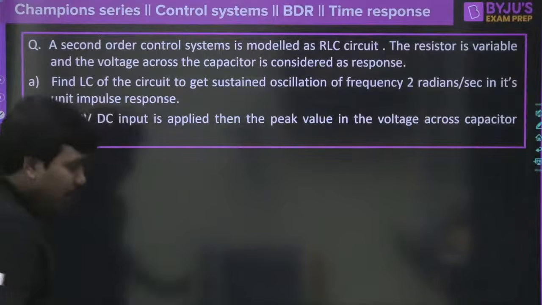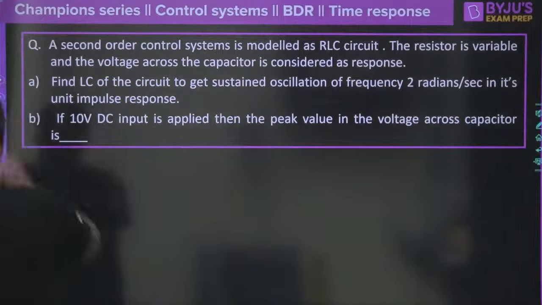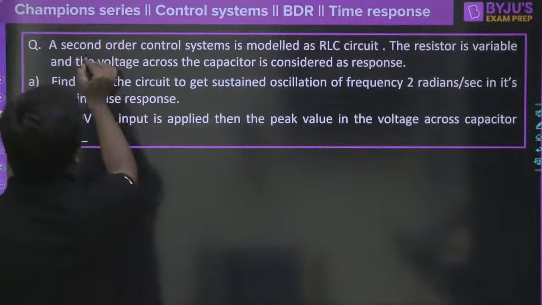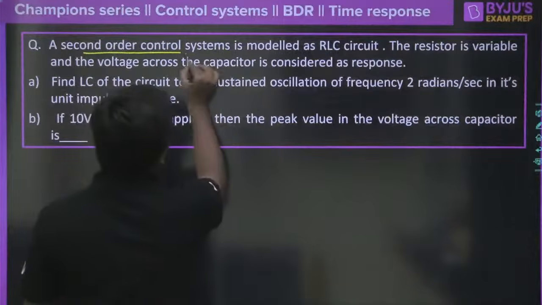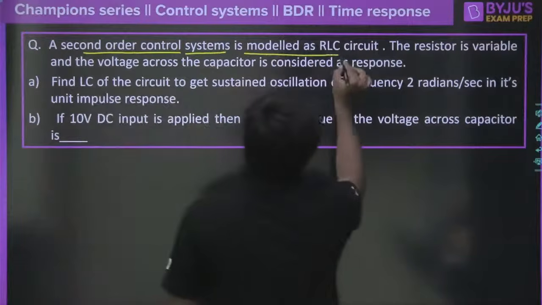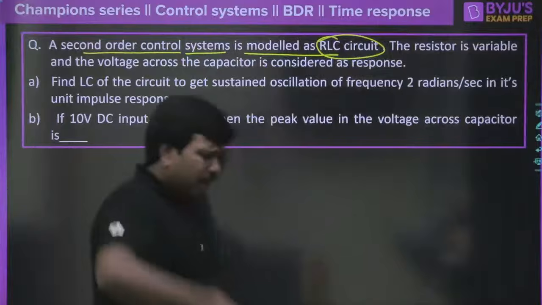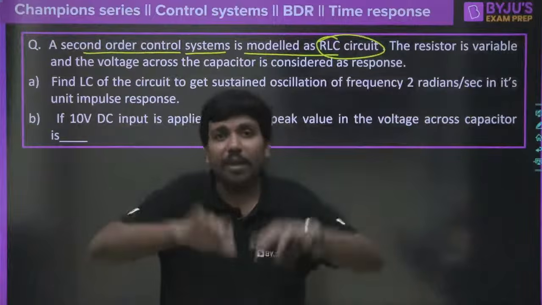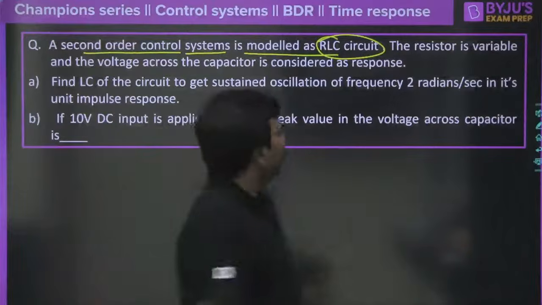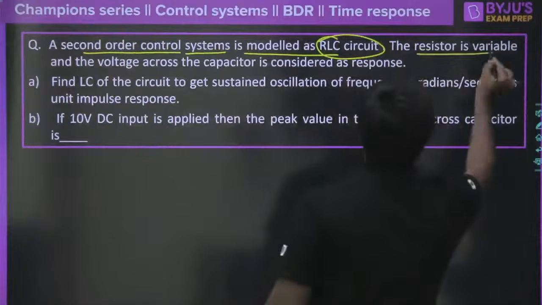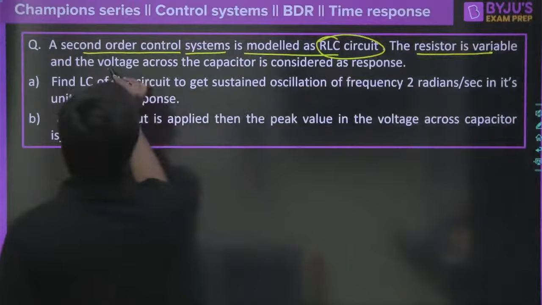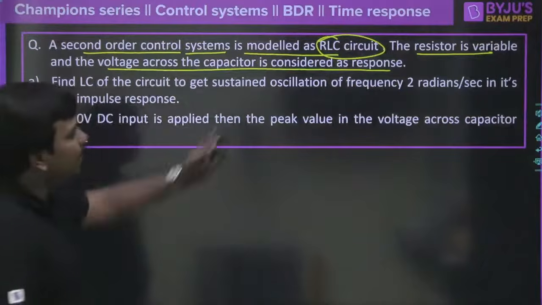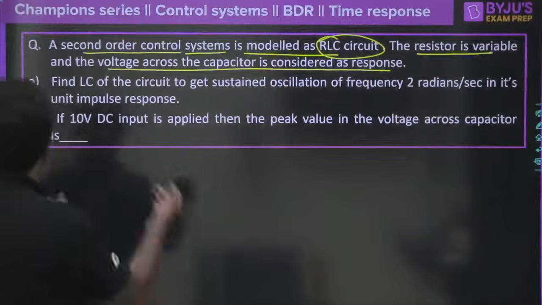Yes, Arvind, that's why classical control theory missed that, but anyway in state space we will do that. Now this is also a good question. Think logically. A second order control system is modeled as an RLC circuit. That means there might be a very complicated circuit or a complicated device, and we are making it an RLC circuit. The resistor is variable and the voltage across the capacitor is considered as the response. See how clearly they have mentioned this.